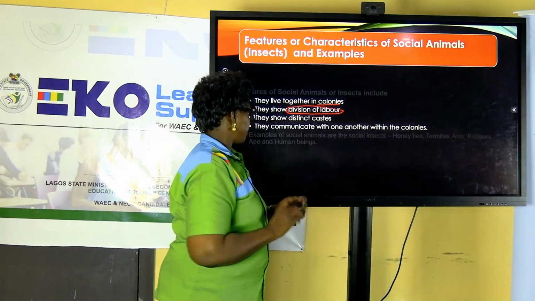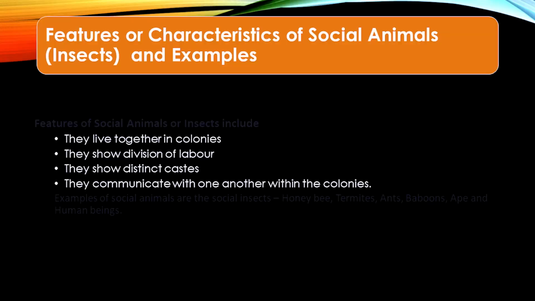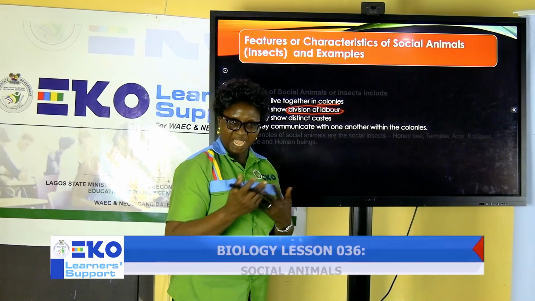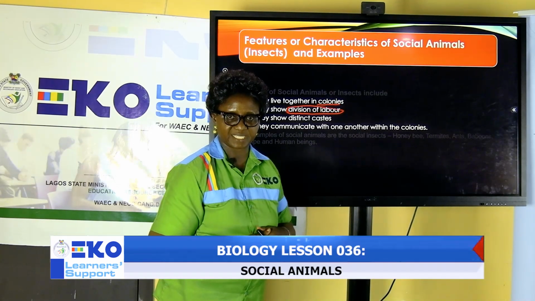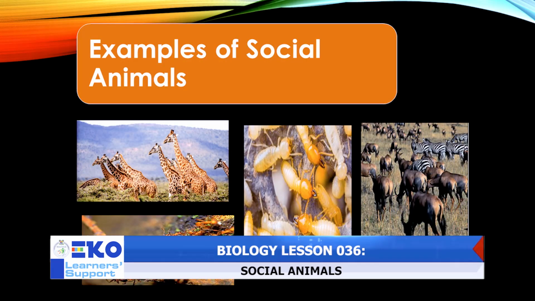The next characteristic of social animals is that they show distinct castes. We get to know what I mean by that as we proceed with the lesson. Then they communicate with one another within the colonies. Animals have a way of communicating to one another. We'll look at some images of these different organisms.